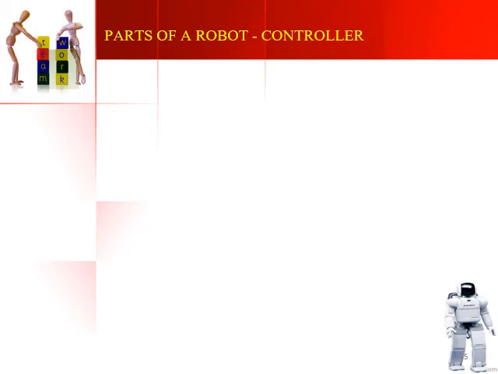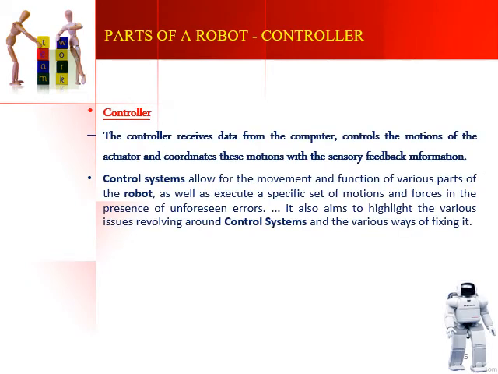Now that we have looked at sensors, the next part of the robot is the controller. So what exactly is a controller? A controller receives data from the computer system and controls the motions of the actuators. Motion is provided to the different parts of a robot with the help of actuators. These actuators need to be told how exactly to provide the motion, and that information is sent through the controller, which receives the data from the computer system.